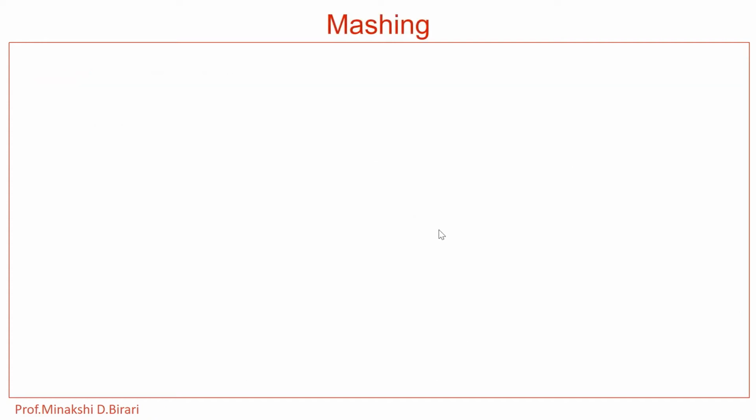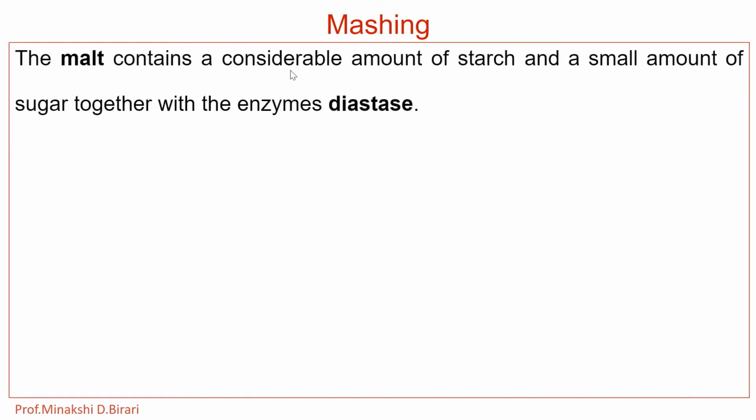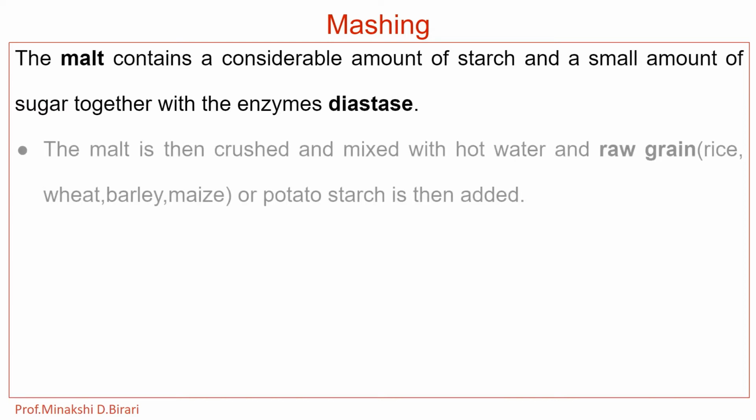Then next, mashing. What is mashing? The malt contains a considerable amount of starch and a small amount of sugar together with the enzyme diastase. The malt is then crushed and mixed with hot water, and raw grain, that may be raw grain of rice, wheat, barley, maize, etc. or potato starch is then added.